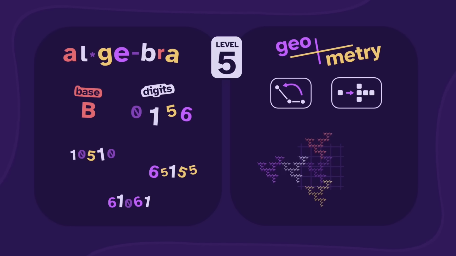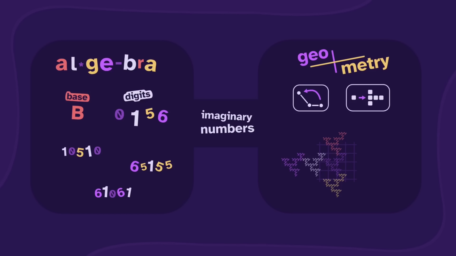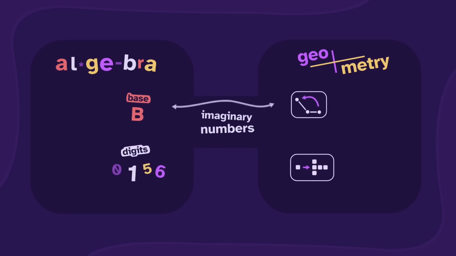Now remember, each side is just a different perspective of the same system. They're linked by the imaginary numbers. Multiplying an imaginary base will apply the transformation rule, and adding imaginary digits will apply the replication.